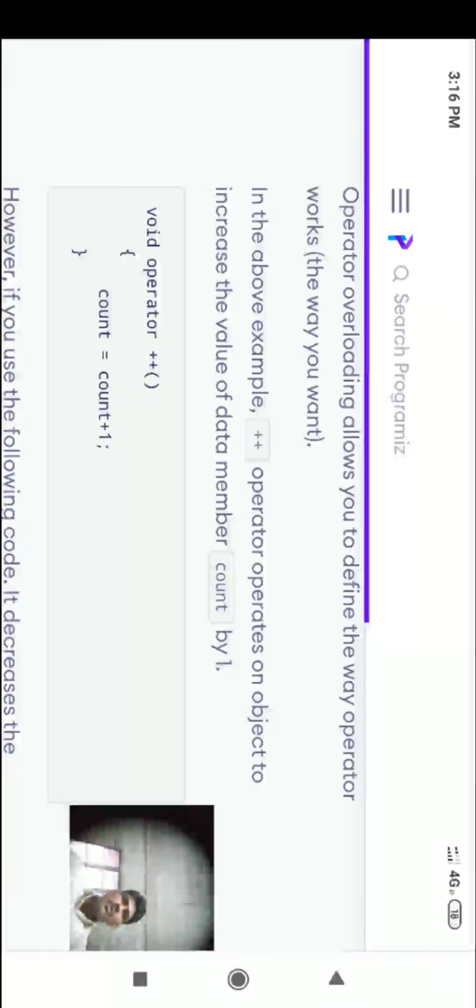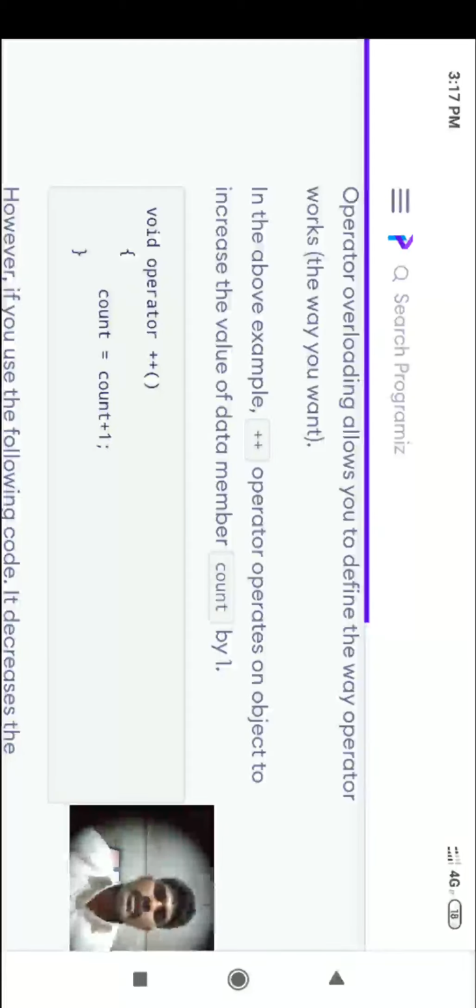Operator overloading allows you to define the way an operator works, the way you want. Simple. What is the advantage of operator overloading? Simple. It will work out the way you want. Now you want to add 2 objects, 3 objects, 4 objects, 10 objects. You can add them. It will allow you the way you want. This is the benefit of operator overloading.